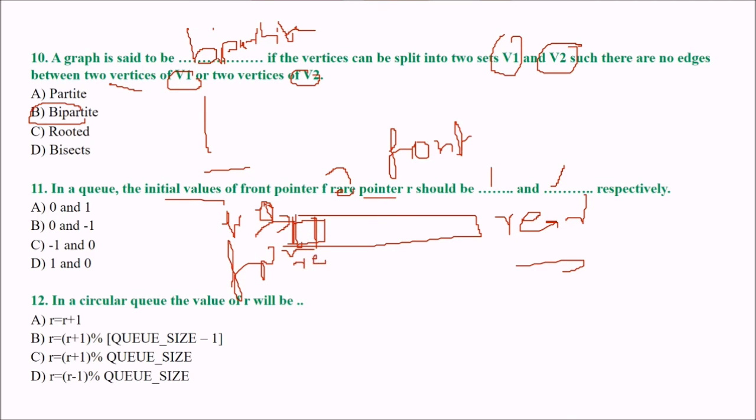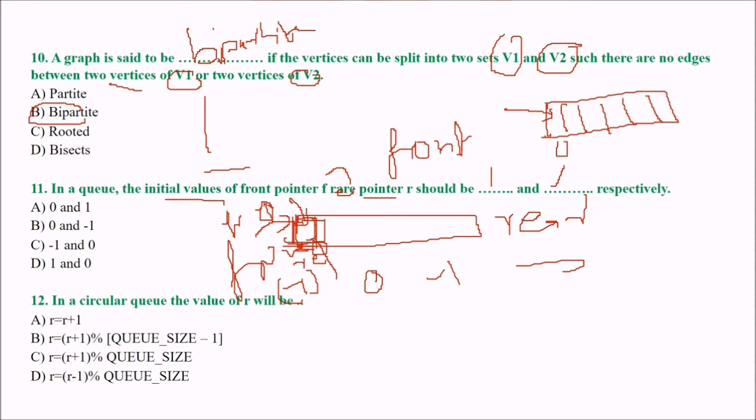If rear is increased when we insert one value, it will become 0 from -1. So the 0 position is correct, but front will always point to 0. Let me tell you again. If this is the initial state, there is no value. Front will be 0, because front is the front.